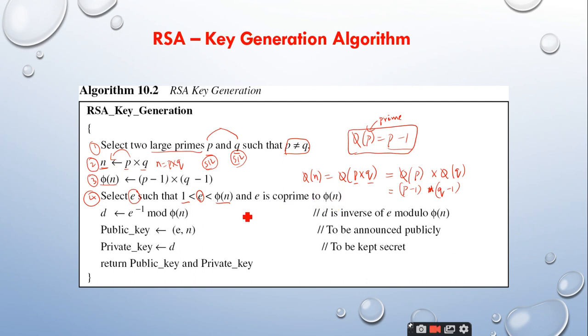What do you mean by co-prime? How can we say that e and phi of n are co-primes? You have to calculate the GCD of phi of n and e. If the GCD of phi of n and e is equal to 1, then we say that these are co-primes to each other. The point to remember is, you select any random number between 1 and phi of n, but it should be co-prime to phi of n. That means the GCD between e and phi of n should be 1. Clear?